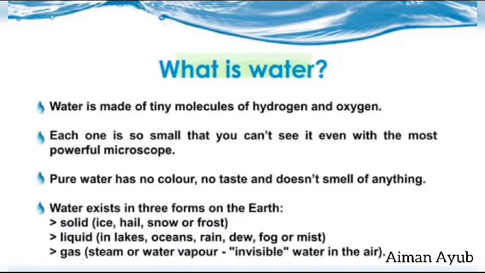Water exists in three forms on the earth. First, solid, for example ice and snow. Second is liquid, like ocean, rain, dew, fog or mist. Third, gas: steam or water vapor, that is invisible water in the air.